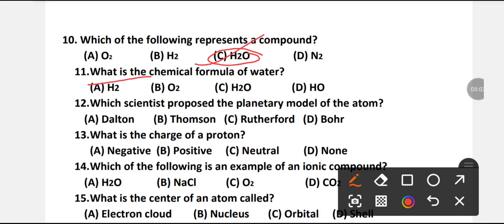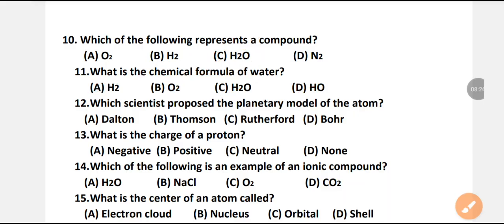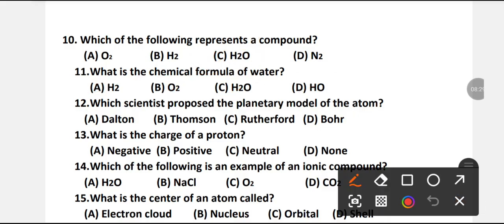What is the chemical formula of water? H2, O2, H2O, or HO? Which option is right in four options? C is the right option. H2O is the formula of water.